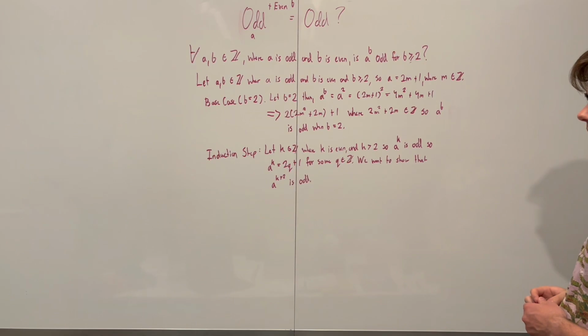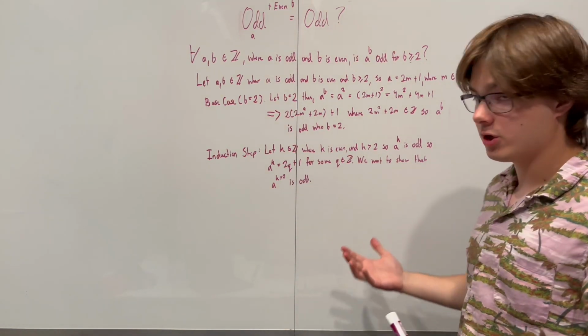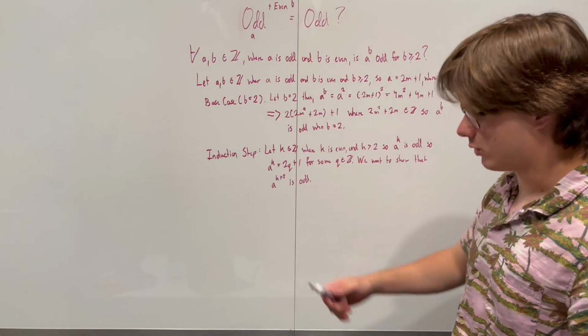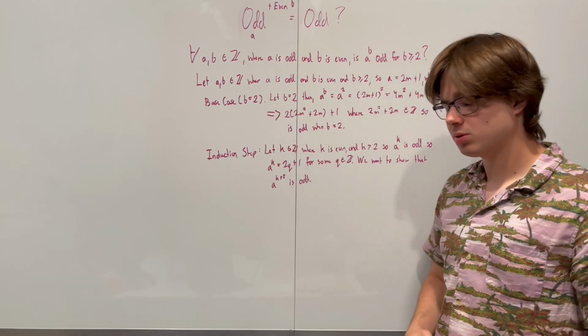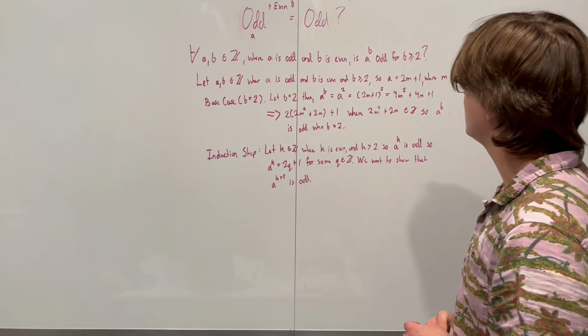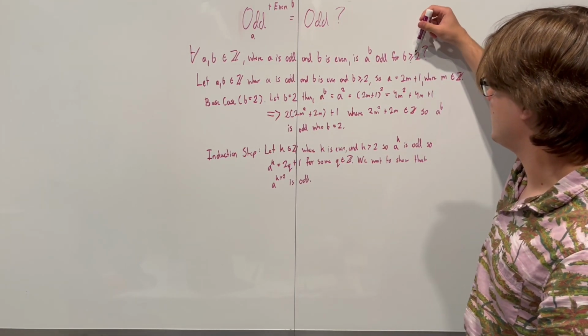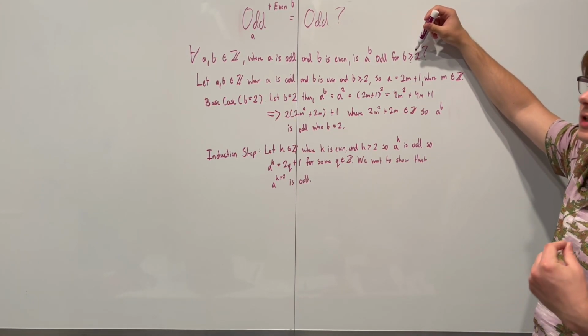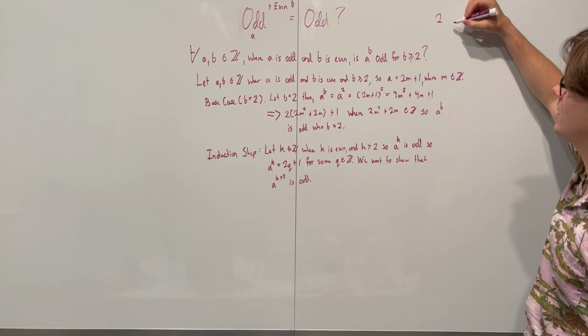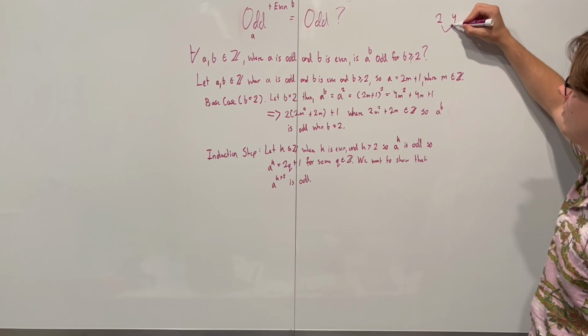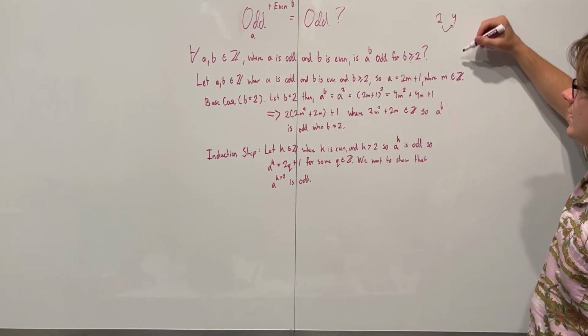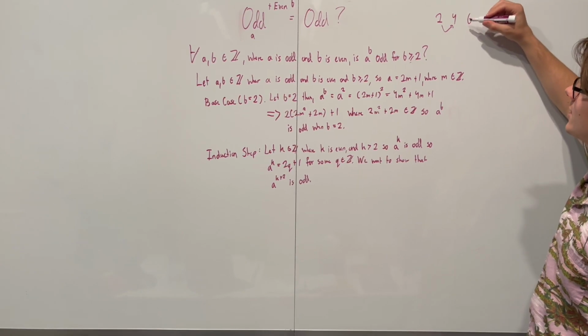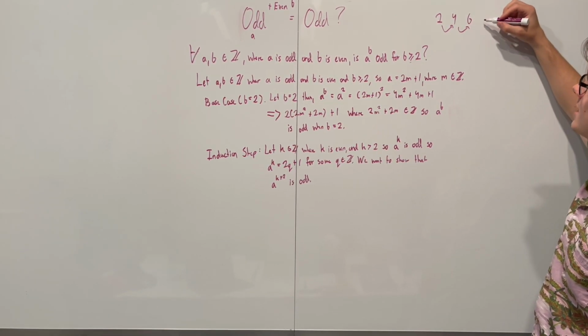Now, maybe we can assume the reader understands why we're saying plus 2, but the reason I'm saying plus 2 and not plus 1 is because the next even integer is always going to be plus 2 the previous one, right? If you have 2, what's the next even integer? 4. How do you get that? 2 plus 2. What's the next even integer after 4? That's going to be 6. How do you get that? 4 plus 2.